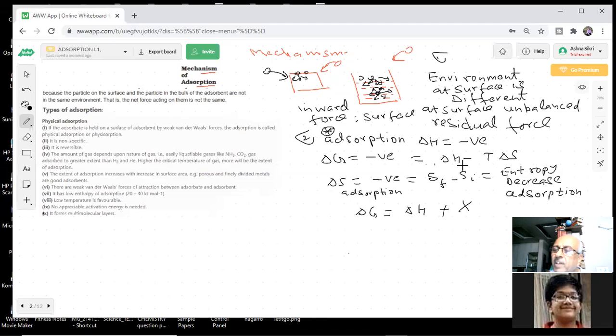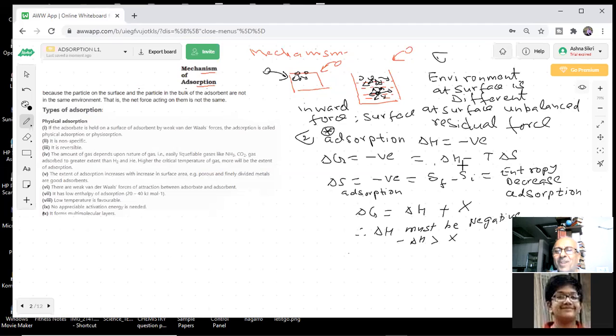If it becomes positive, what happens? Then it cannot be absorbed. If overall is positive, it cannot be absorbed. Therefore, the condition is that delta H must be negative, and greater in magnitude than T delta S. Then only adsorption will take place.